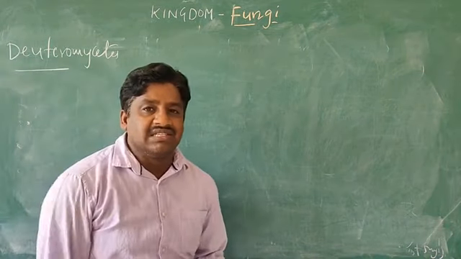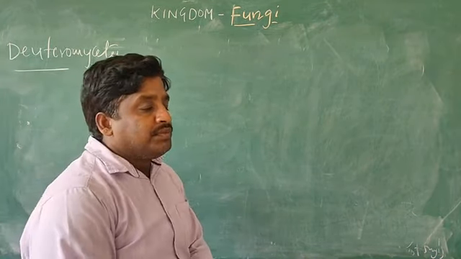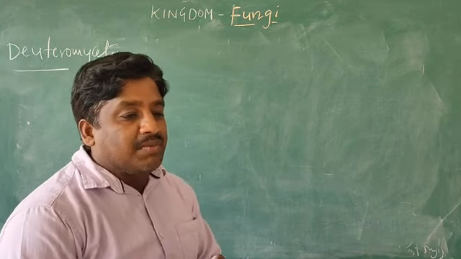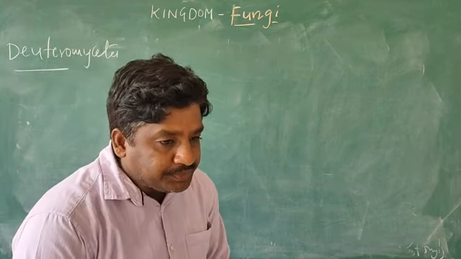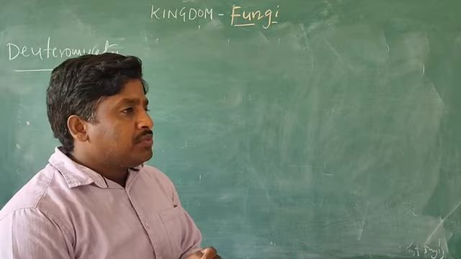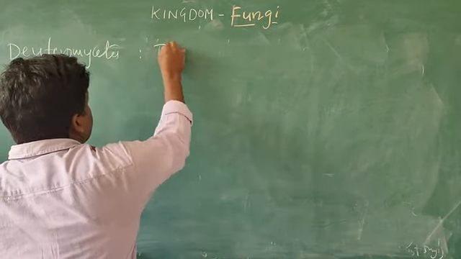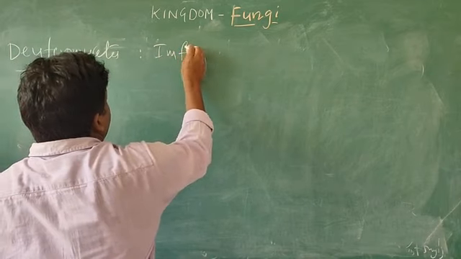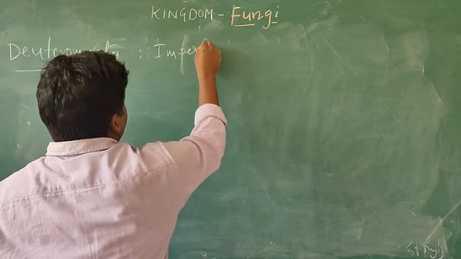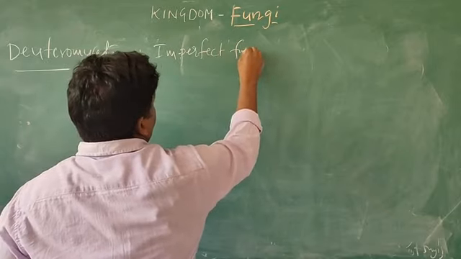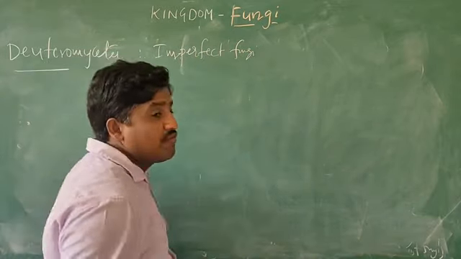Okay, Deuteromycetes. Deuteromycetes generally we call imperfect fungi. Imperfect fungi.